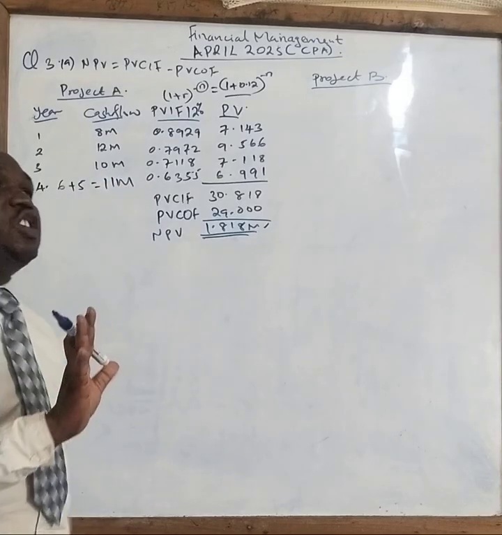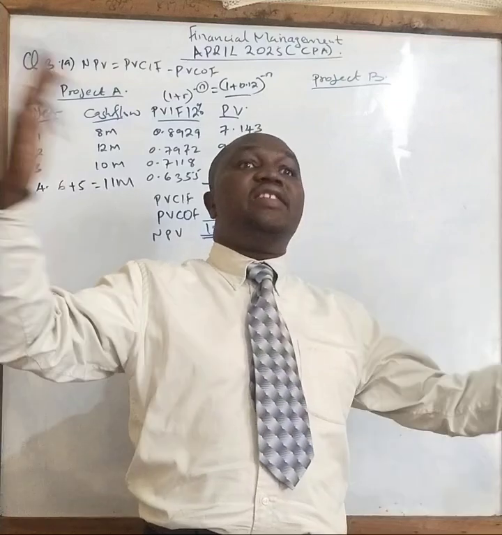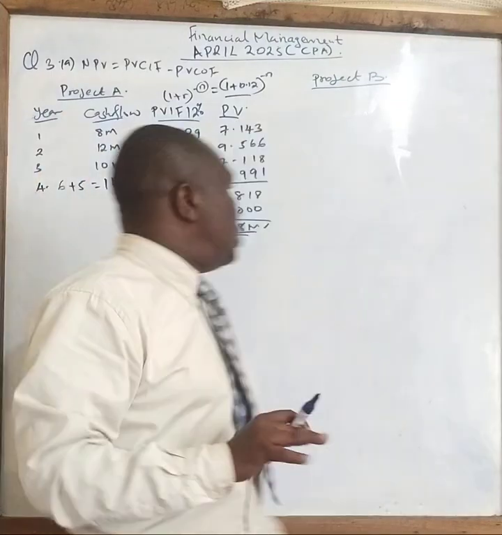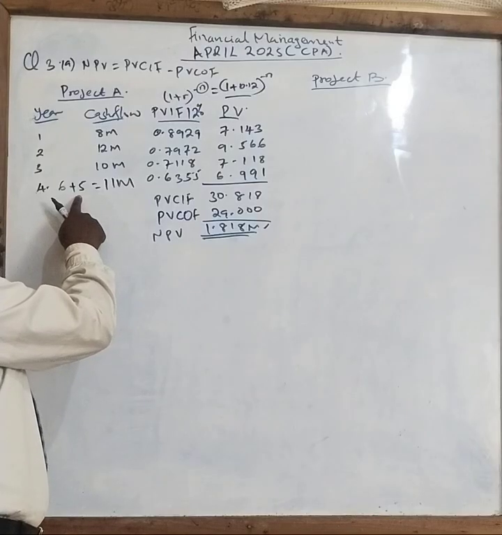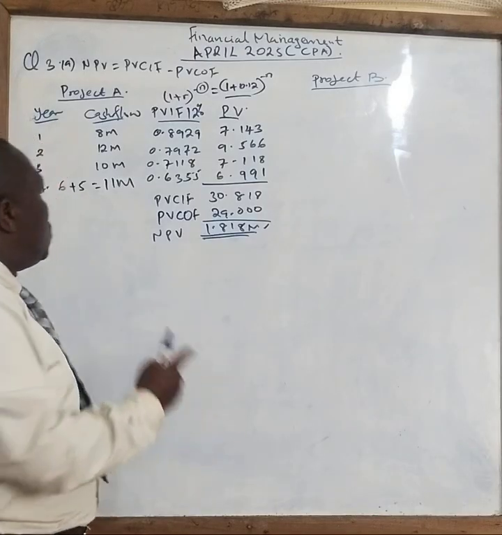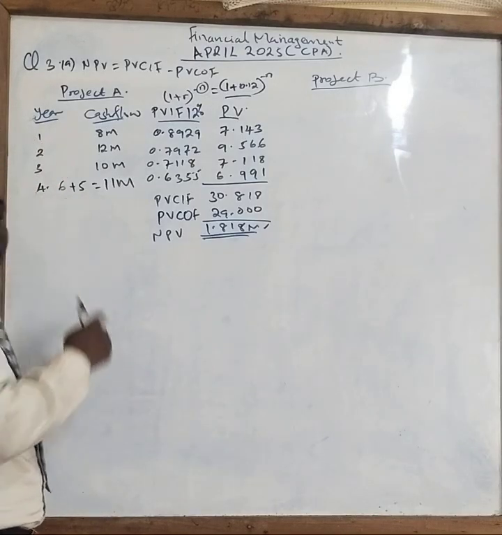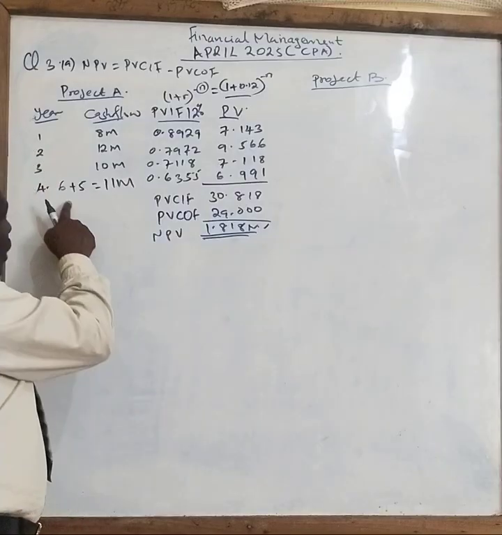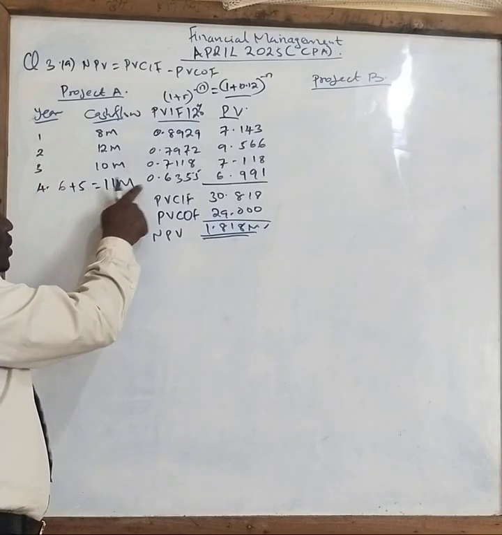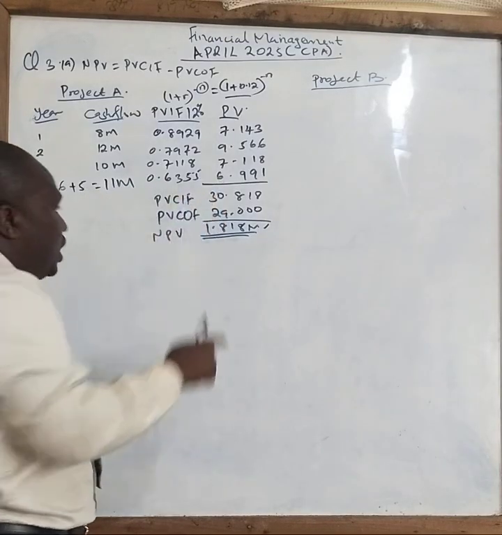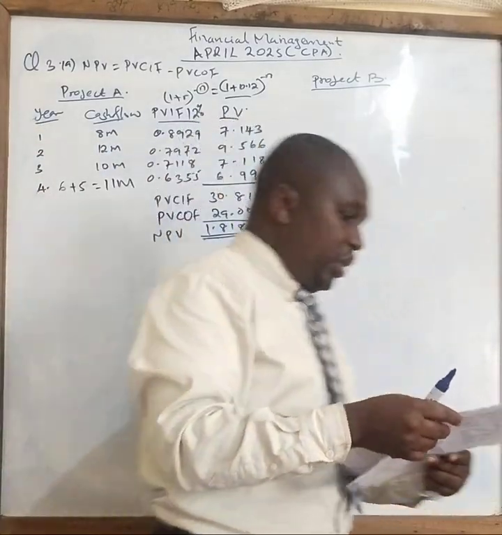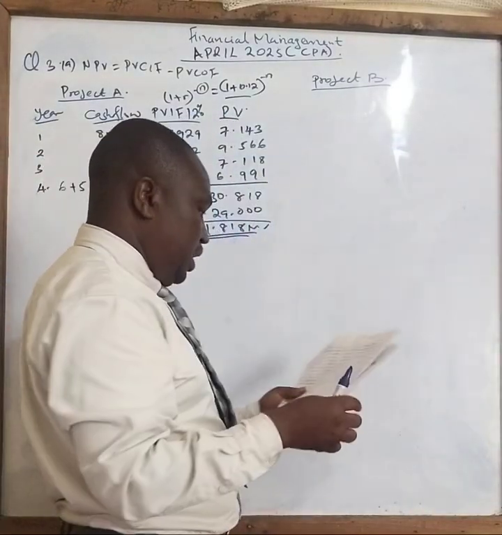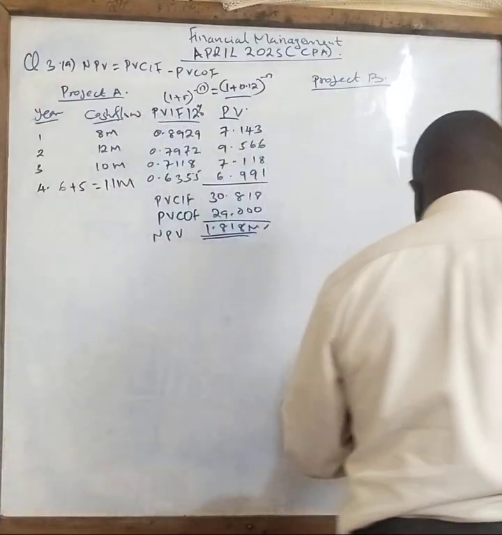Because when you dispose of something, it means you are increasing your cash inflow. Therefore, this 5 million that was collected from the equipment that was disposed of will increase the cash inflow in year 4. And therefore, the correct value is 11. When you multiply this carefully, this times this, you get that particular point. So we go to B.